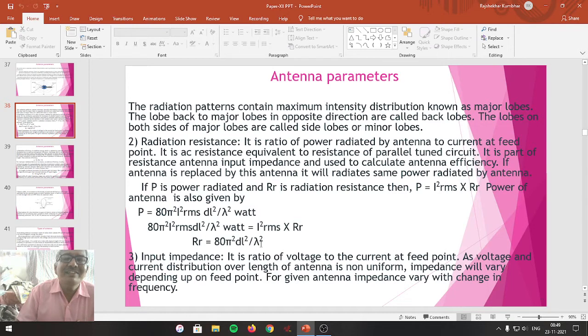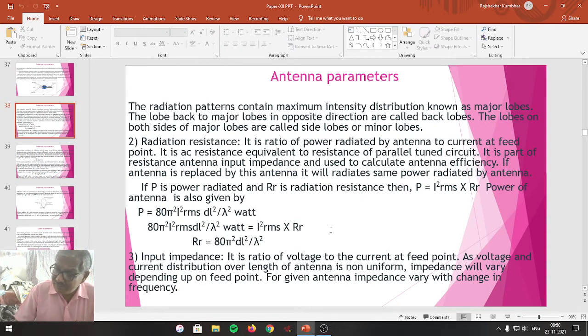Basically, it is an AC resistance that is used to calculate the efficiency of the antenna, which will radiate the same power if the antenna is replaced by its radiation resistance. Such a resistance associated with the antenna is called radiation resistance.